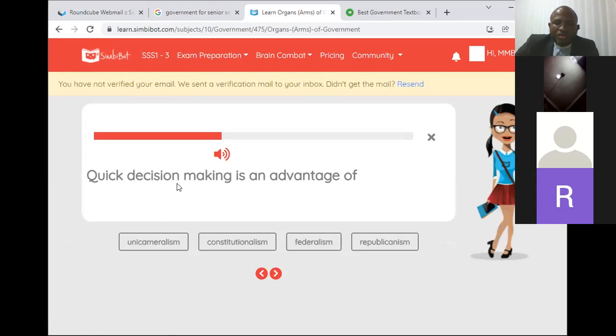So, quick decision making is an advantage of what? You know, I told you that there are two types of legislature. We have the bicameral and the unicameral. Also, in terms of the levels of government and in terms of the structures of government, quick decision making is an advantage of what type of government?